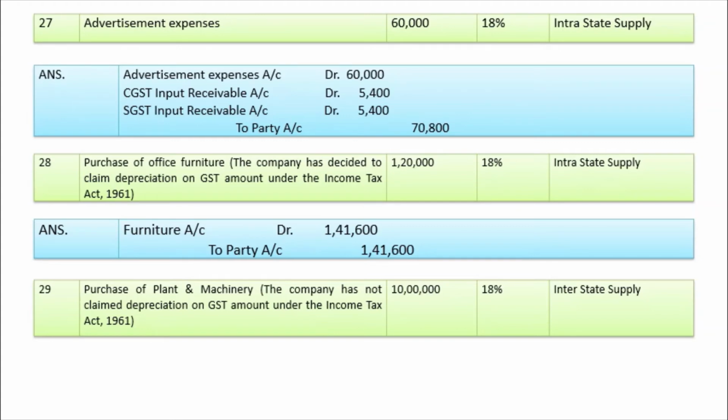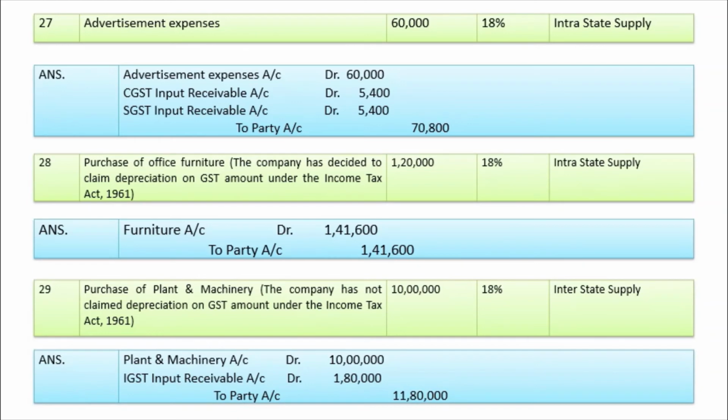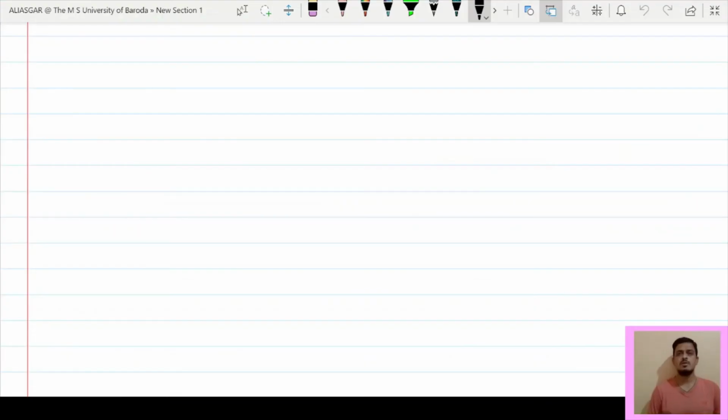So that is why credit is available. As it is an interstate supply, IGST is applicable. So credit of IGST is available. So entry is plant and machinery account debit 10 lakh, IGST input receivable account debit 1,80,000, to party account 11,80,000.